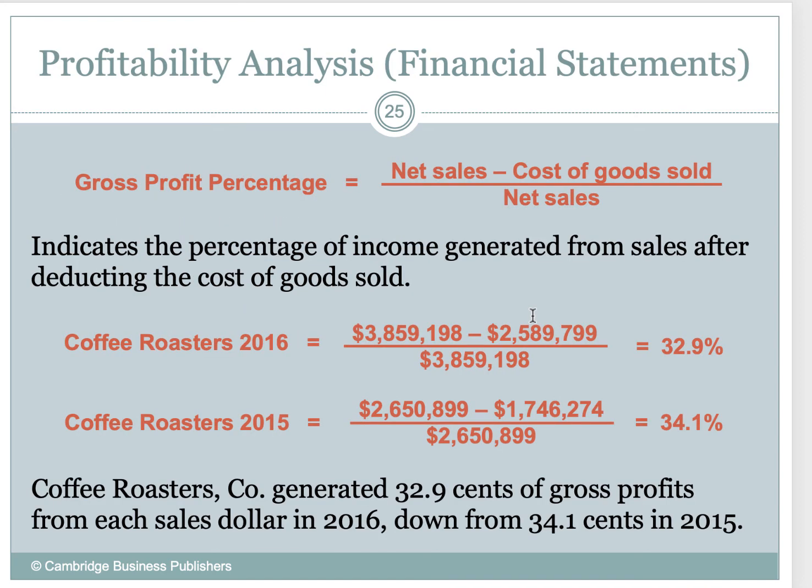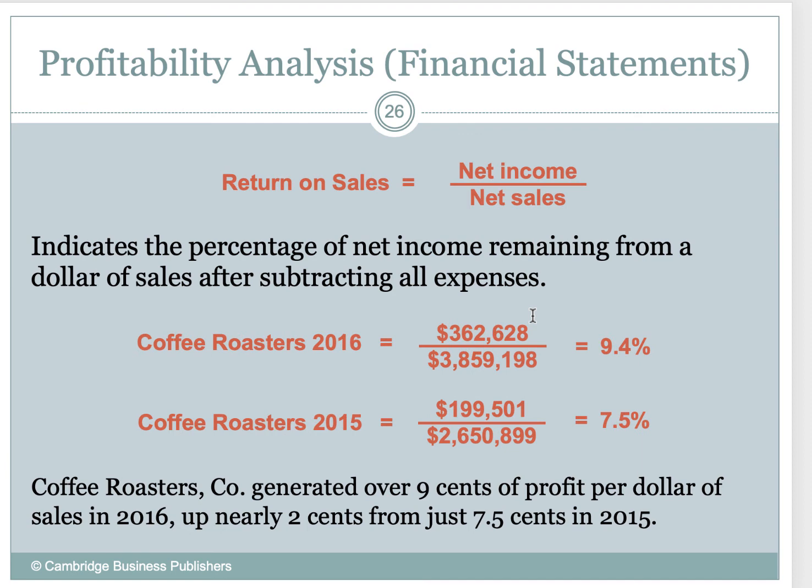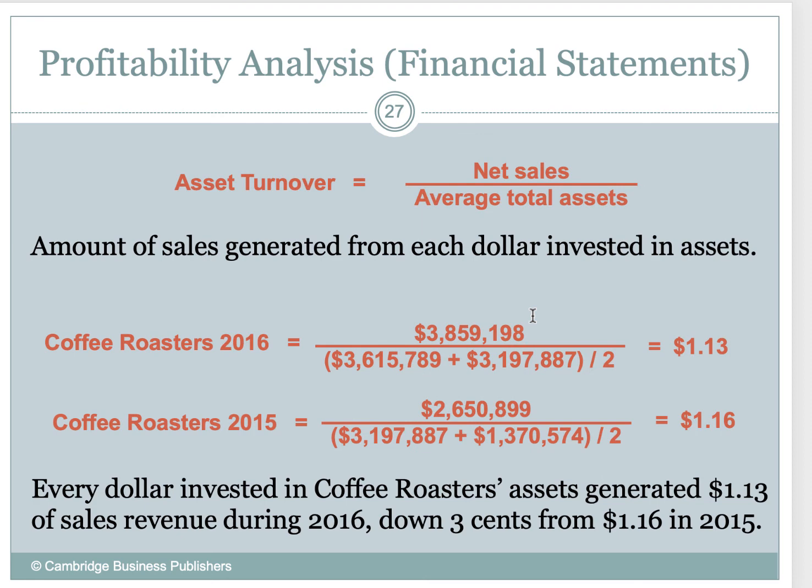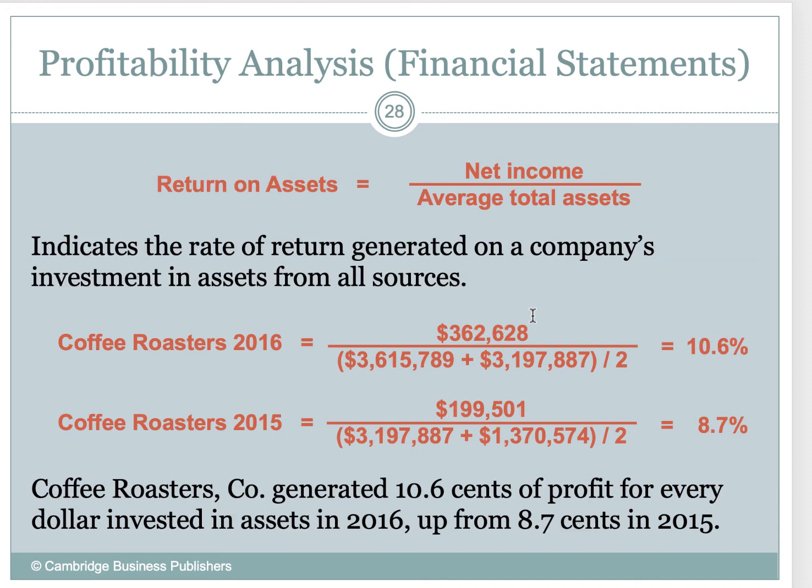How do we calculate gross profit percentage? We take our gross profit divided by our net sales. We've seen this one before. Return on sales, net income divided by sales. We've seen this before. Asset turnover, I know we did this for a fact. Same thing with return on assets. We saw how to calculate it, net income divided by total assets.